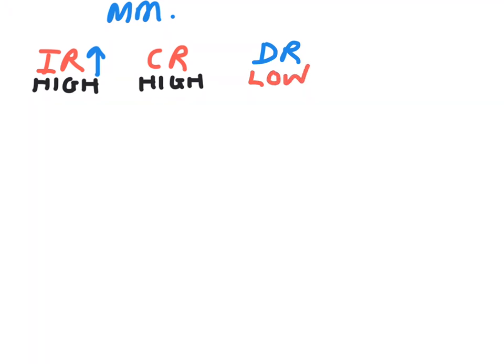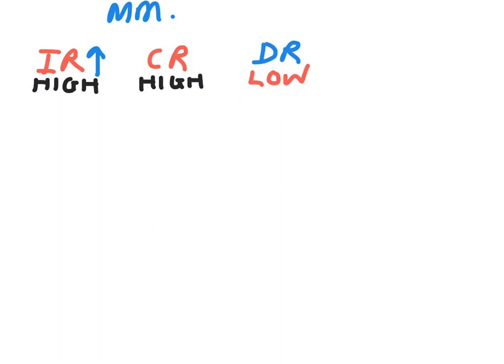Now at this point in time, write this down if you didn't know it, there is an inverse or opposite relationship between inherent risk and control risk versus detection risk. So if these are high, this will be low. If these are low, this will be high. And I'll show you both cases in just a moment. So in this situation, if we're dealing with a high risk of material misstatement because of its nature and its controls, we would want detection risk, which is the risk of us missing something, to be as low as possible.